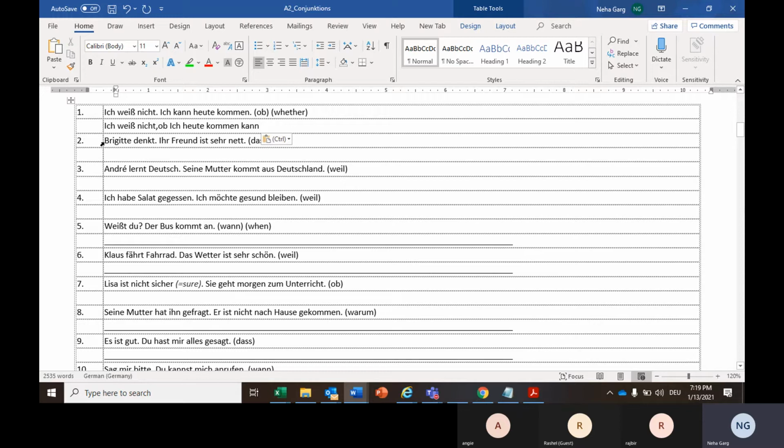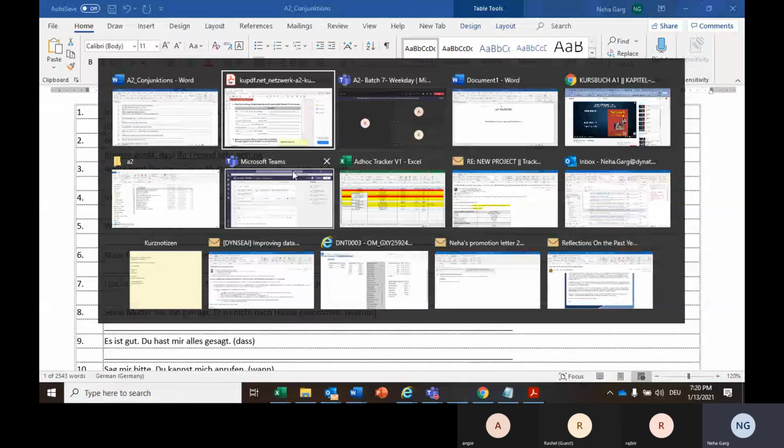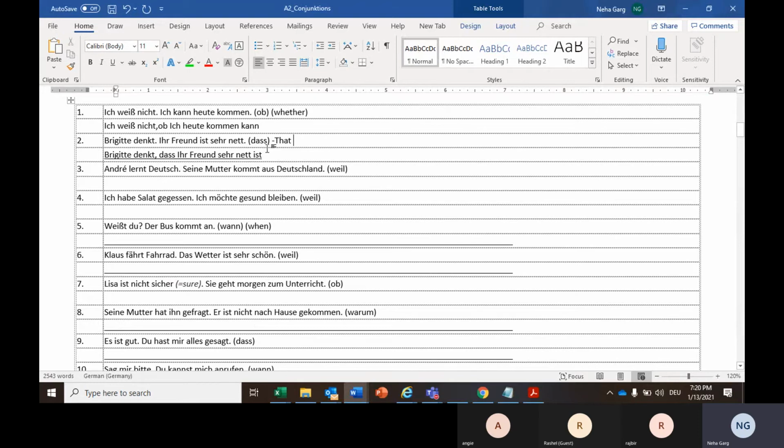Now the second sentence is Brigitte denkt, dass ihr Freund sehr nett ist. Now, what is this dass? It's simply that. The meaning has been given already. There are a lot of sentences where we use that. I think that, I want that, I said that. So dass means that. The most commonly used conjunction in English also and in German also. This is also the one which changes the structure.